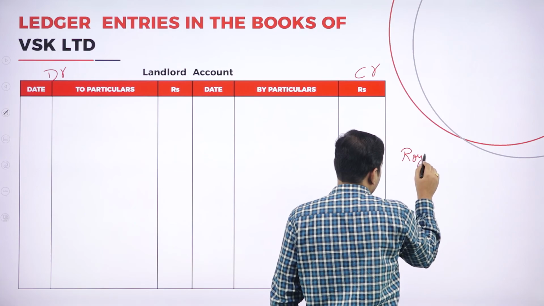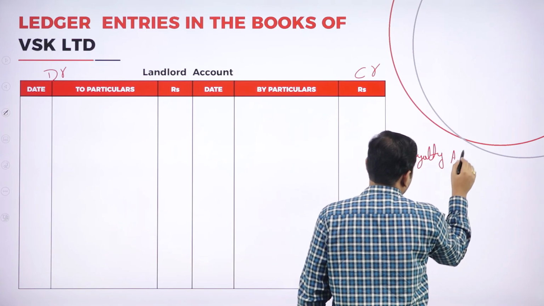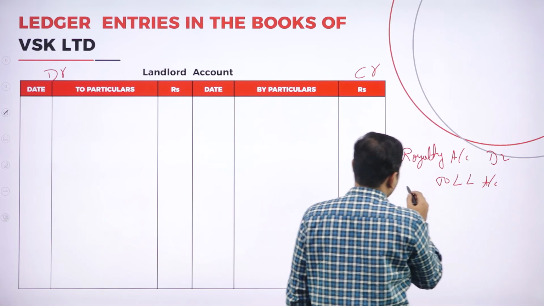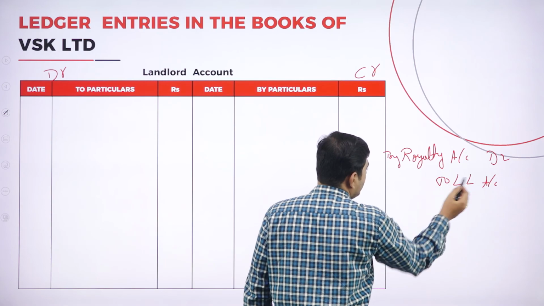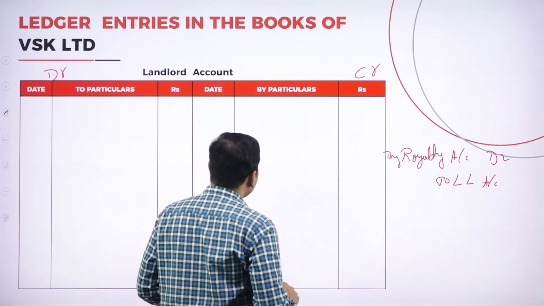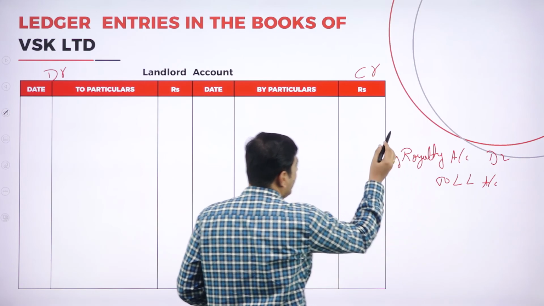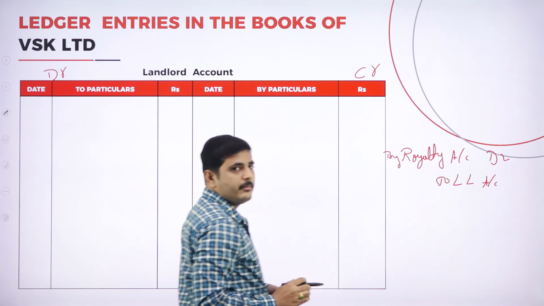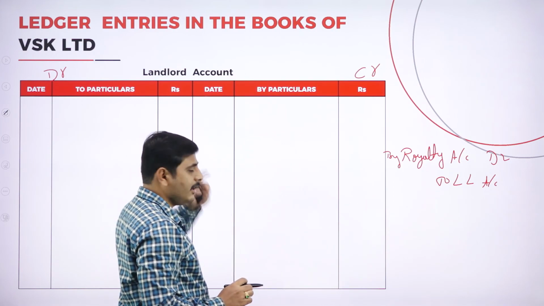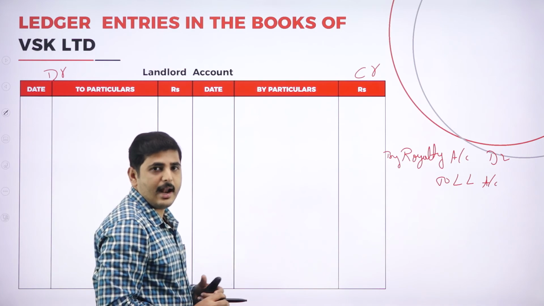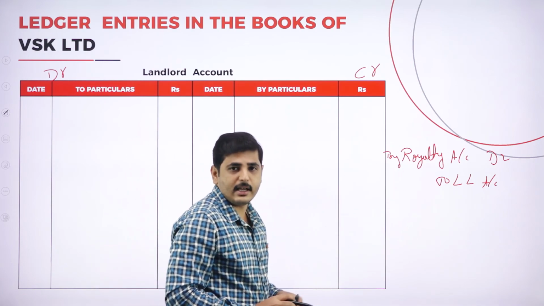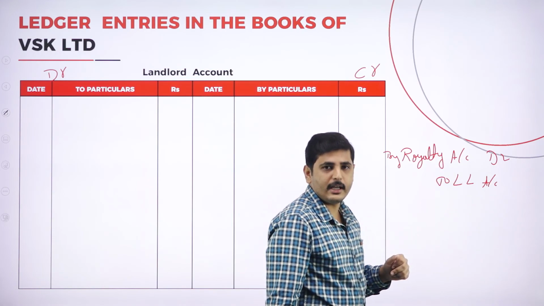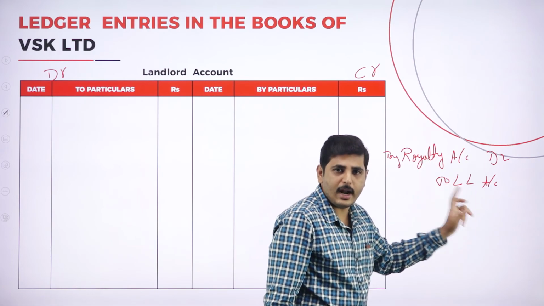Royalty account debtor to landlord account. So in the landlord account, write by royalty account. In the royalty account, write to landlord account. So while preparing the landlord account, we have to write by royalty account. While preparing the royalty account, write to landlord account.